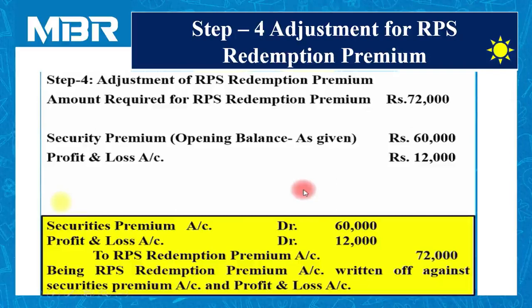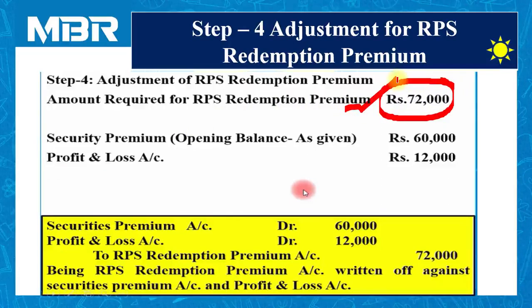It is necessary for the company to adjust the RPS redemption premium against the security premium account first. If the amount of security premium is not enough, or the security premium account is not given to us, then we can utilize the balance from the profit and loss account. So let us find the figure of the total amount of RPS redemption premium.